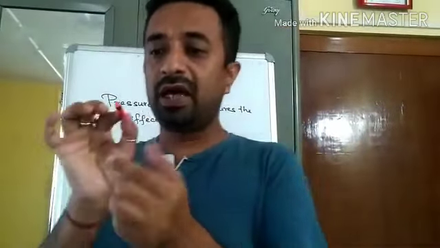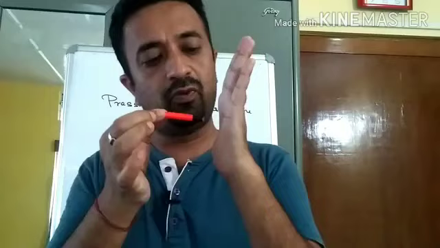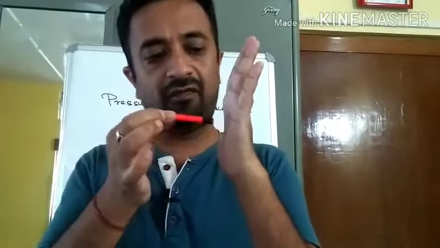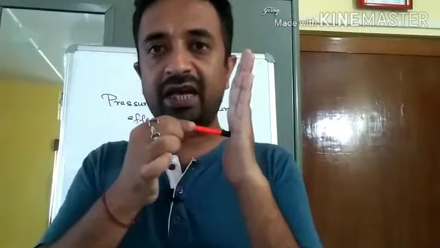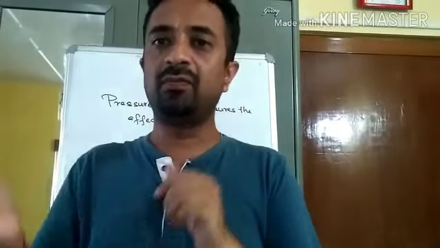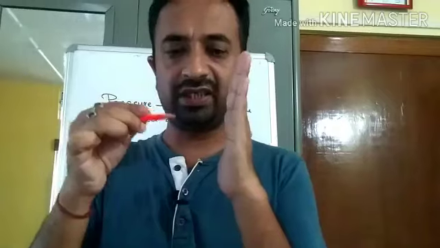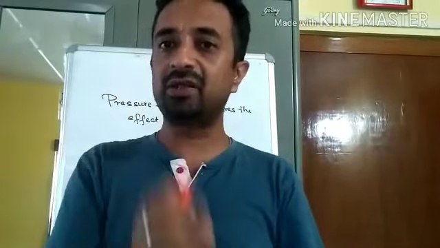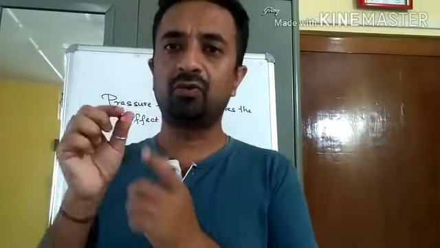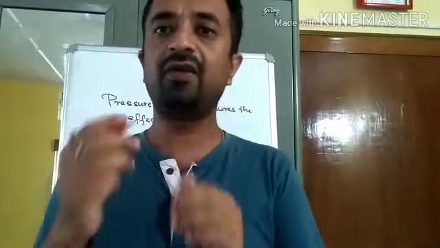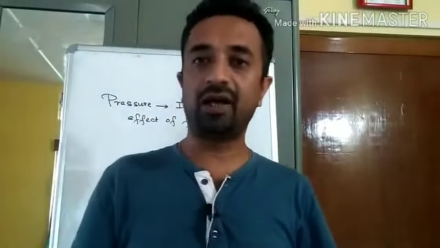The force is acting over this area on my hand. So the force that I have applied is acting here over a larger area, but in this case it is acting over a smaller area. When it is acting over a smaller area, the effect is more, it is hurting me, but when it is acting over a larger area, the effect is less. It is not hurting me.